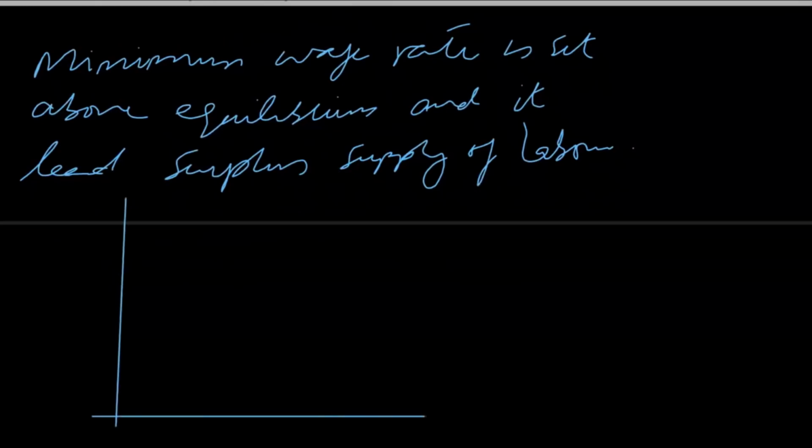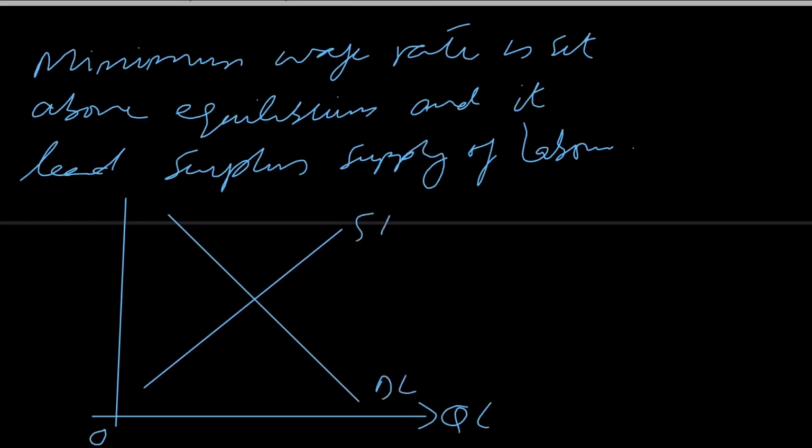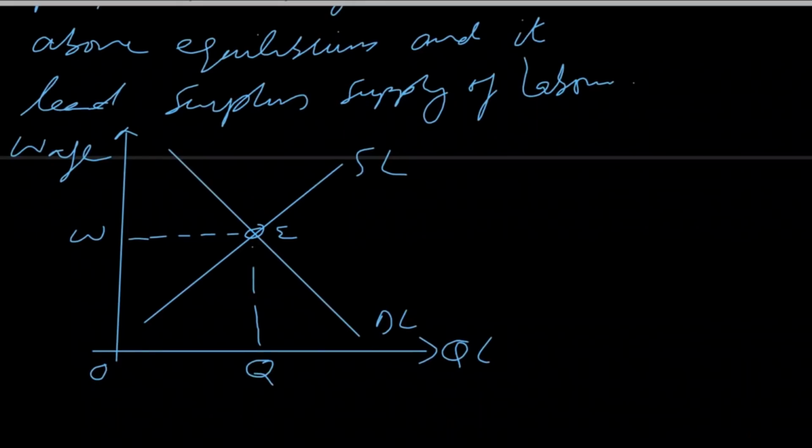Suppose we have demand and supply of labor again. This is the origin point, this is the quantity of labor, this is demand for labor, this is supply of labor. On the y-axis we have the wage rate. This is the equilibrium point where demand and supply meet each other, and the equilibrium wage rate prevailing in the market is W and employment is Q. Now if the government thinks that wage rate W is not fair for workers, then the government will set a minimum wage rate above equilibrium, let's say WM, to support workers. So this is the minimum wage rate.